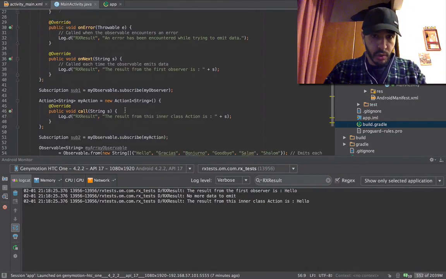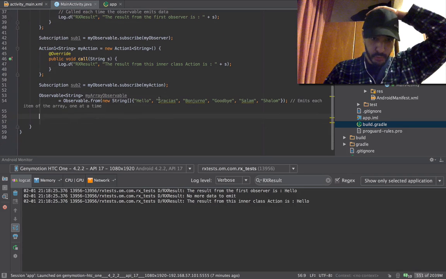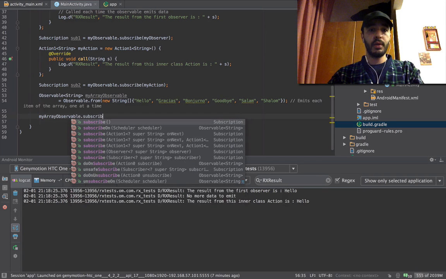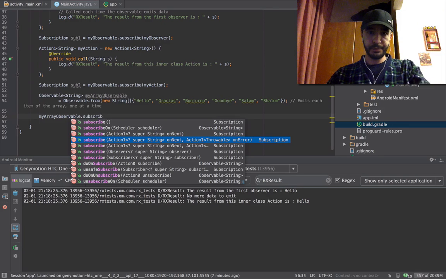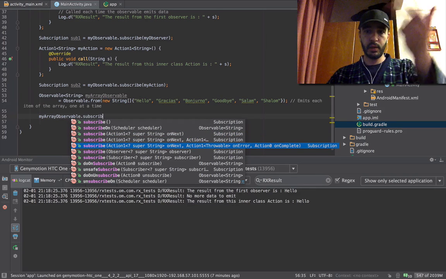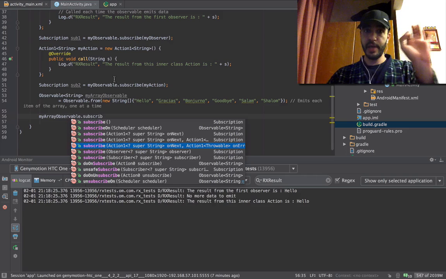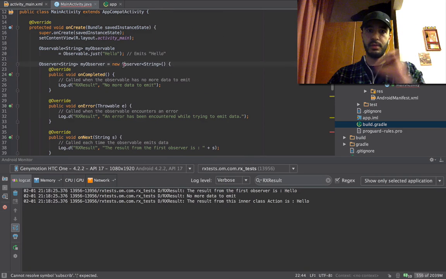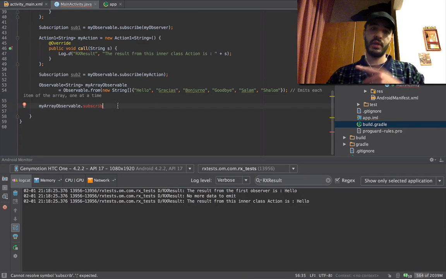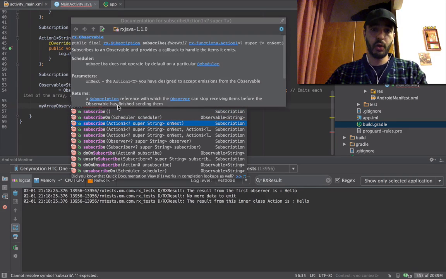We probably took it out, but we did it. So we're gonna do the same. My array observable dot subscribe. Here we are. So you have three here. One which has the on next, one on next, on error, and on complete. So you have the same as this, the same thing. You just have a utility method of doing one without any on error and on complete, one just with call.